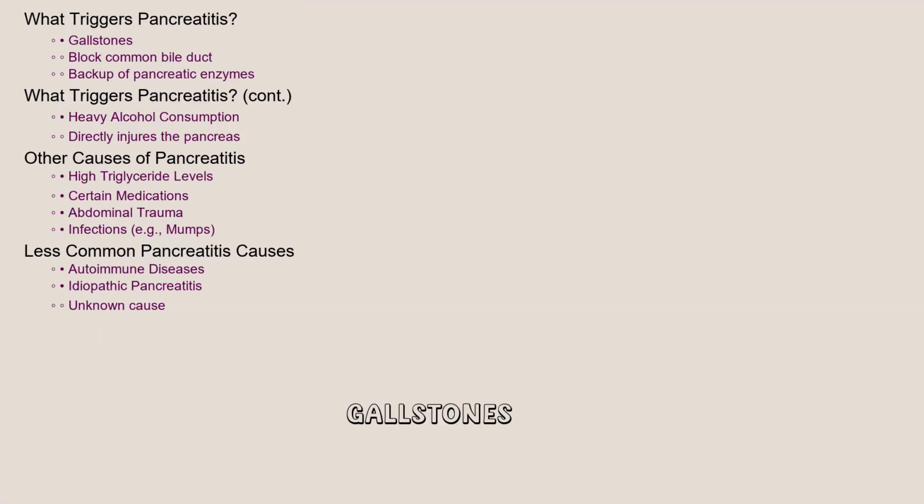The top culprits are gallstones and heavy alcohol consumption. Gallstones can block the common bile duct, backing up pancreatic enzymes. Alcohol, on the other hand, directly injures the pancreas. Less common causes include high triglyceride levels, certain medications, abdominal trauma, infections like mumps, autoimmune diseases, and in some cases, the cause remains a mystery, referred to as idiopathic pancreatitis.